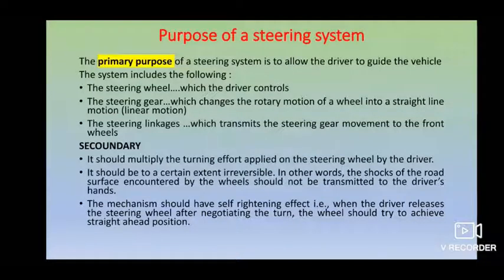We cannot have a completely reversible mechanism, and it should not be irreversible either. So that is one of the secondary functions. And the next one is the mechanism should have a self-retaining effect, that is, when your driver releases the steering wheel, which we have already discussed. So this is the basic purpose of a steering. Sometimes it can be asked in a short answer question, like what is the purpose of a steering. In that, we need to list out the two points, which are your primary and secondary function.